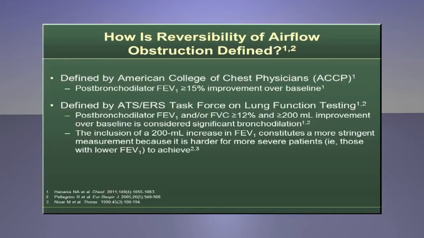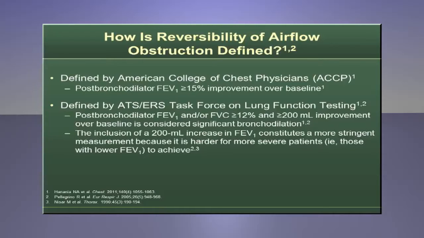In addition to FEV1, FVC values of 12% or higher and at least 200 milliliters compared with baseline also suggest significant bronchodilation. However, the inclusion of a 200 milliliter increase in FEV1 constitutes a more stringent measure because it is difficult for more severe patients, that is, those with lower FEV1, to achieve.